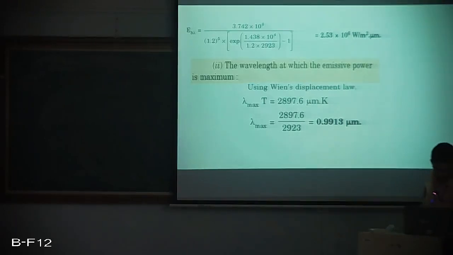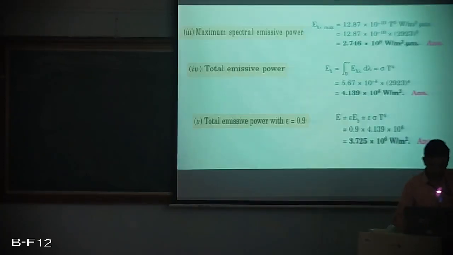Secondly, the problem is expecting us to find the wavelength at which the emissive power is maximum. That is nothing but lambda max. So we use Wien's displacement law. We already know that lambda max T is 2897.6. So we get lambda max as 0.99 micrometer. The third one is maximum spectral emissive power. We can use this particular equation as 12.87 into 10 raised to minus 10 T to the power 5.